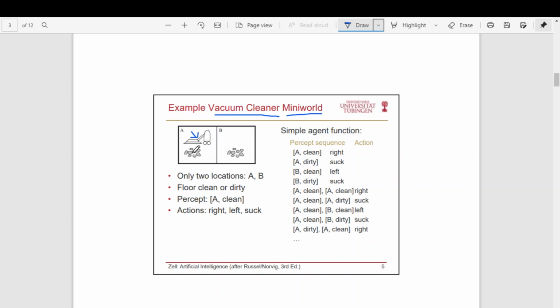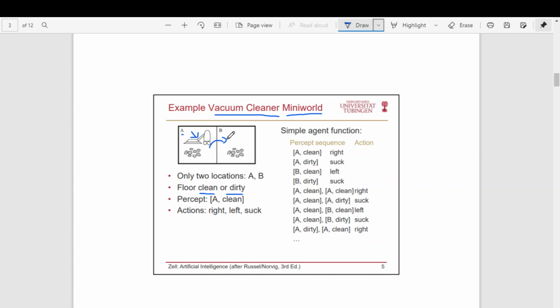Wherever the agent is, it can currently be in room A or in room B. If it is in room A, it will sense automatically and check the floor, whether it is clean or dirty. If it is clean, then there is no job for the agent in this room, so it will move to room B. Room B is towards the right of room A, so it will move to the right.